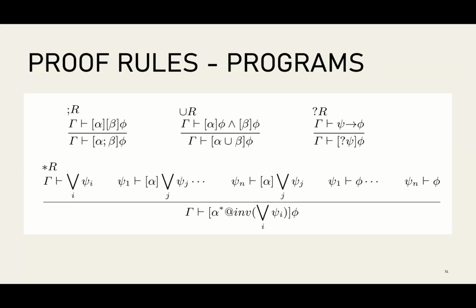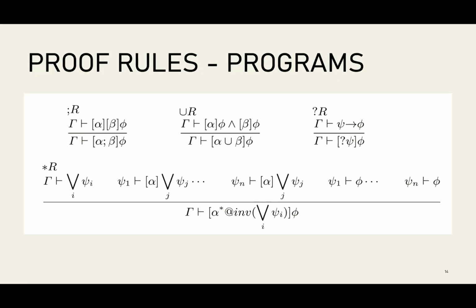But if you look at the systems you would want to prove, almost always our invariant is going to be case by case. If I'm in this state, I have this invariant. If I'm in this state, I have this other invariant. And so we need disjunctions, but we don't want them to appear in formulas. So we build this in as kind of a special case in the rule. We build disjunction into the rule.